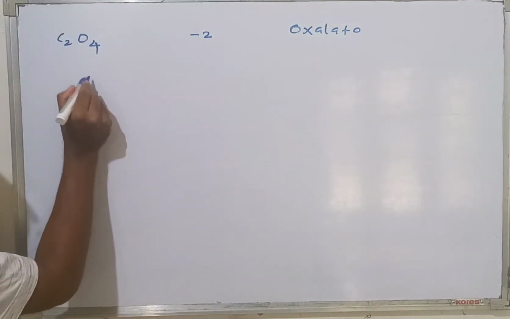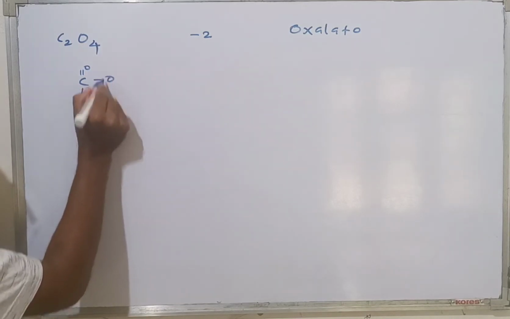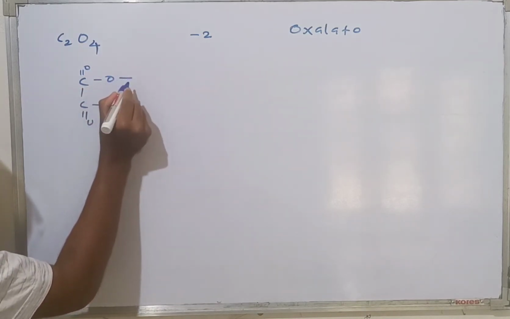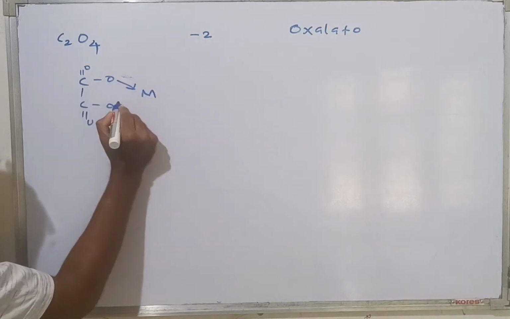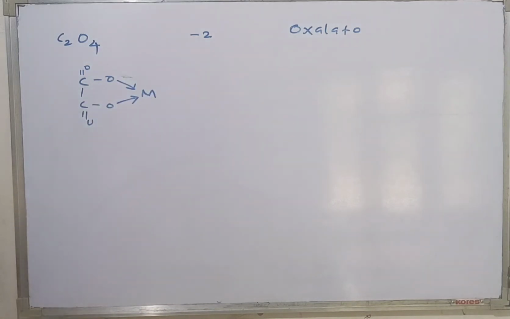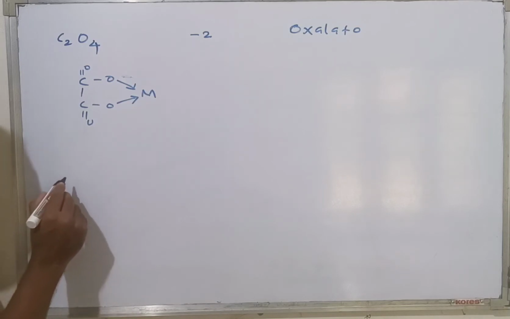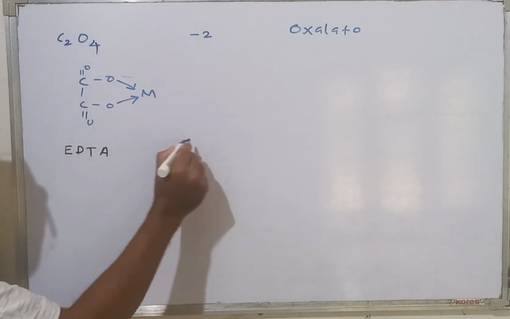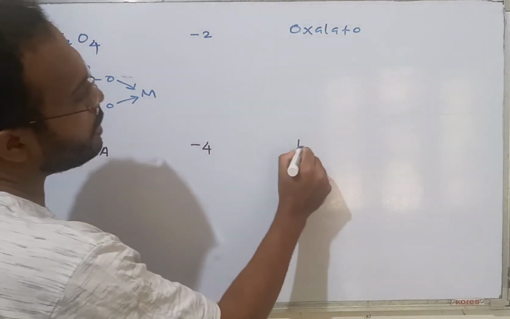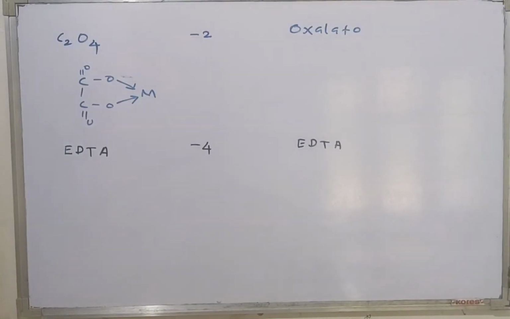Actually, C2O4 looks like this: suppose this is the metal atom, this oxygen is also connecting, and this oxygen is also connecting. Now another one is EDTA, charge -4. This is called EDTA, ethylenediaminetetraacetate.